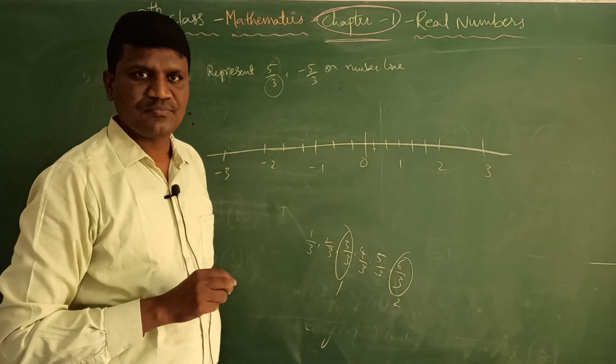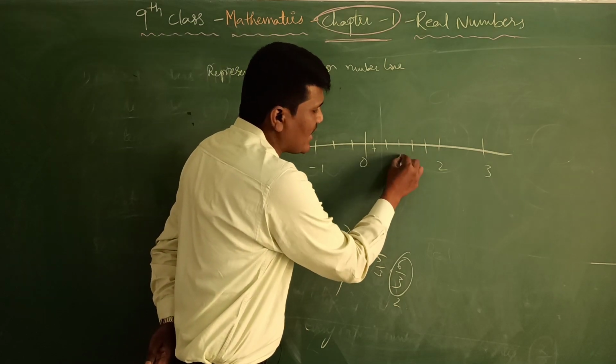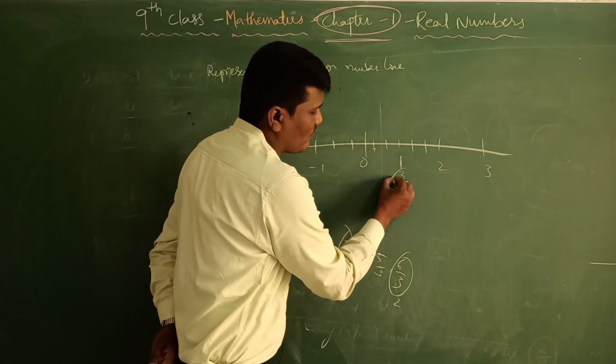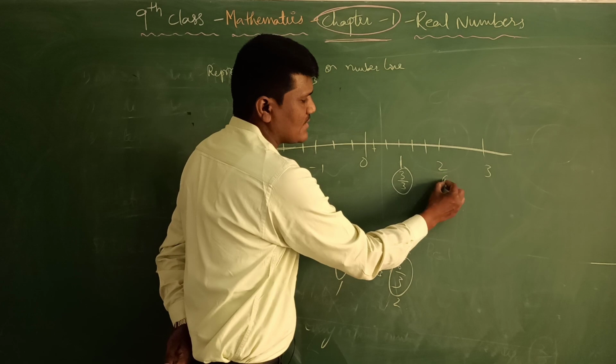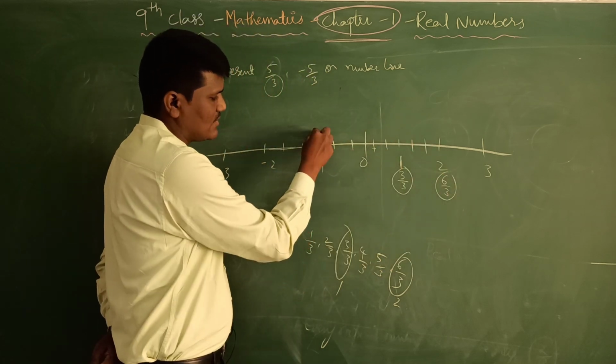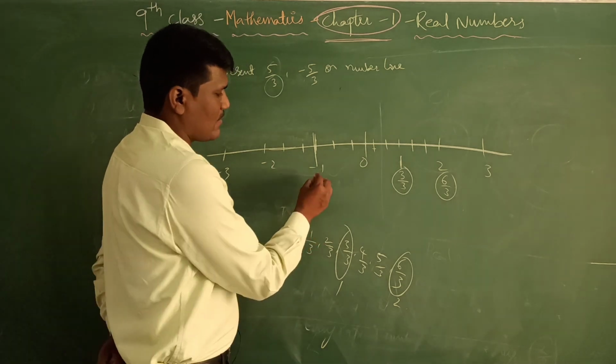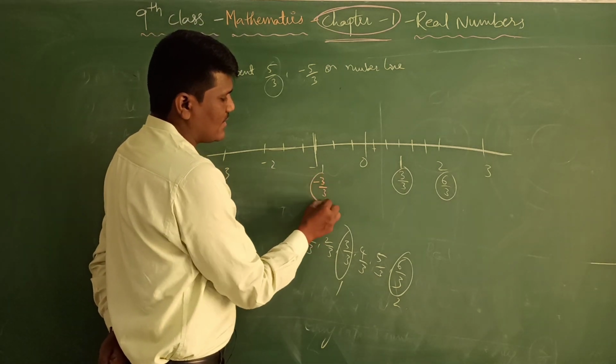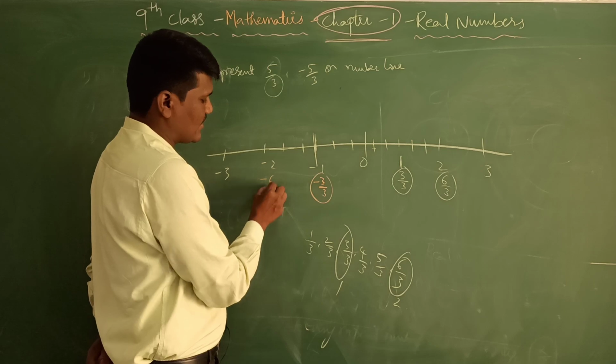Like this you divide. So you can write this 1 as 3 by 3, and 2 as 6 by 3. And on the left-hand side, this is minus 3 by 3 and this is minus 6 by 3.